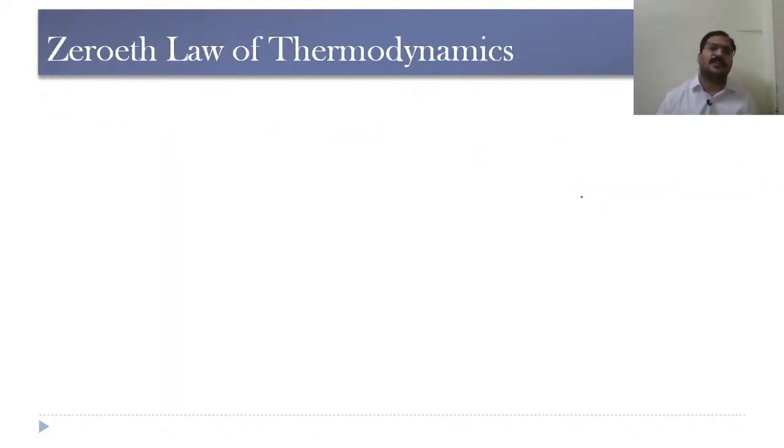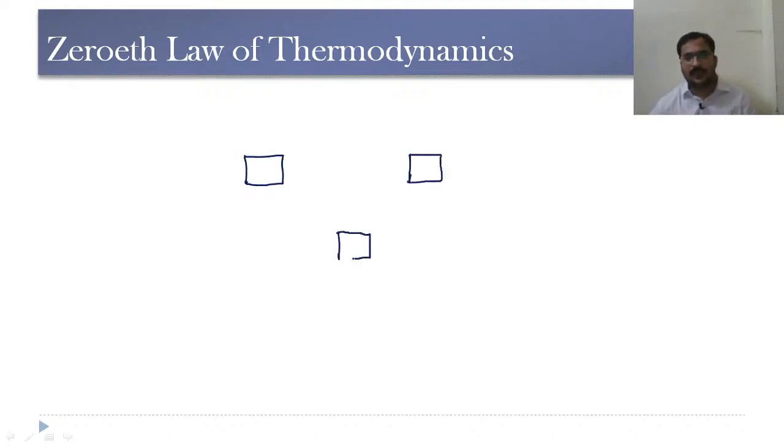Now let us come across the zeroth law of thermodynamics. So in order to know about this zeroth law of thermodynamics, first of all, let us consider there are three different objects like this.